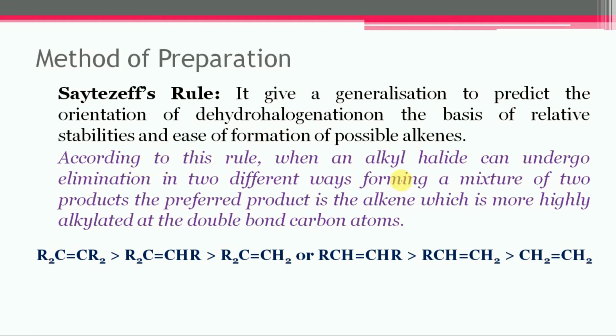According to this rule, when an alkyl halide can undergo elimination in two different ways, forming a mixture of two products, the preferred product is the alkene which is more highly alkylated at the double bond carbon atoms.